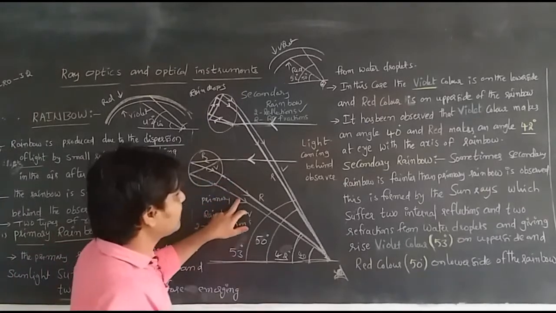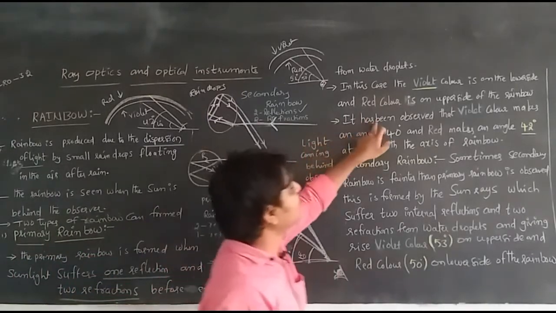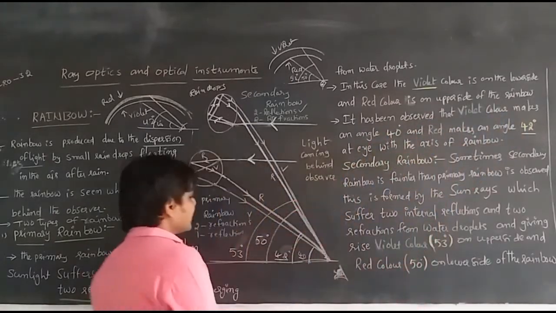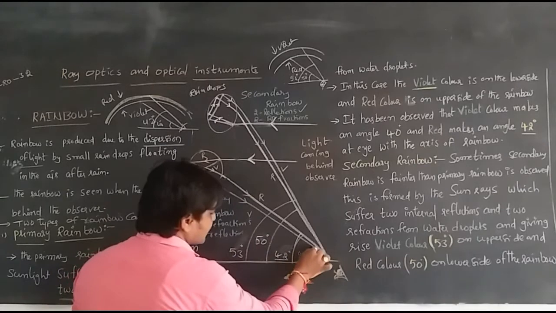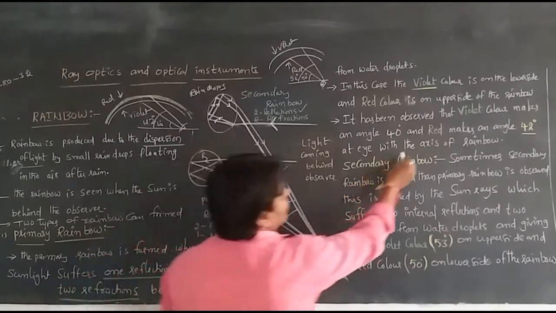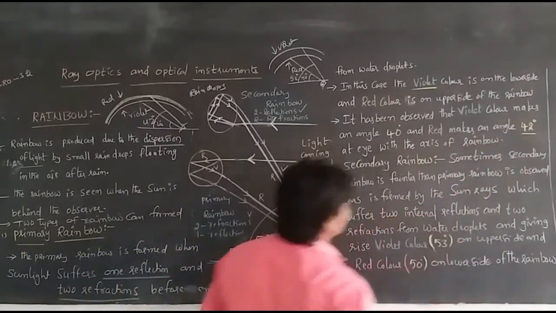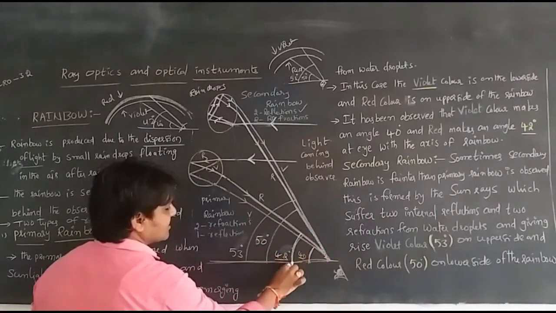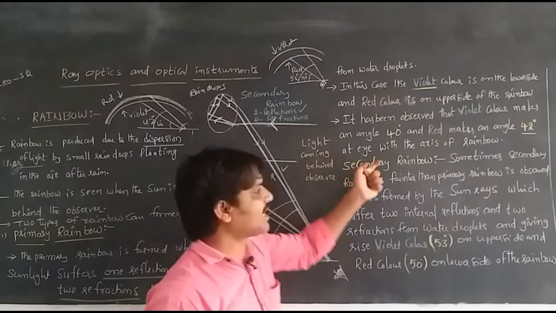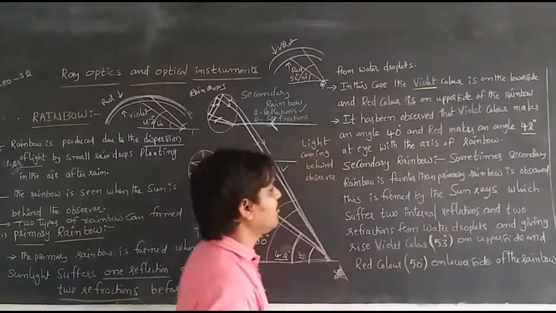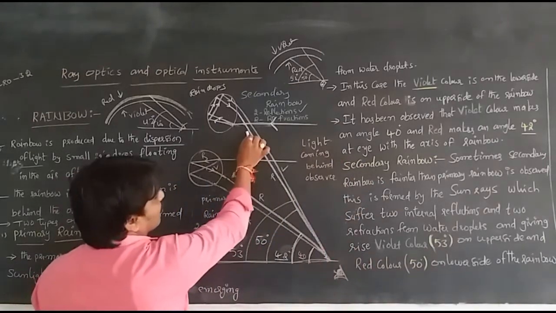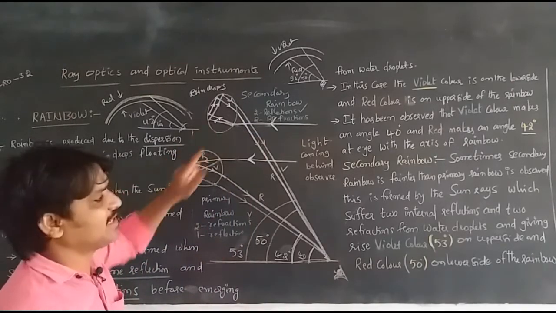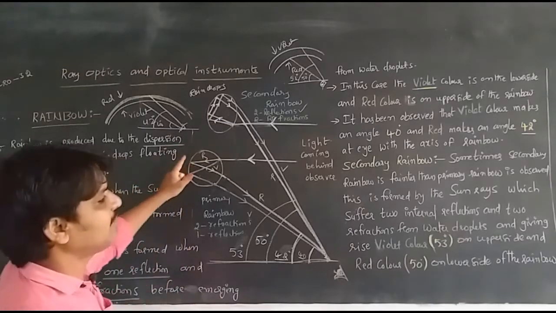It has been observed that the violet color makes an angle of 40 degrees, and red makes an angle of 42 degrees. The red color is on the upper side, at 42 degrees at the eye with the axis of the rainbow. Then, the secondary rainbow is sometimes fainter than the primary rainbow.